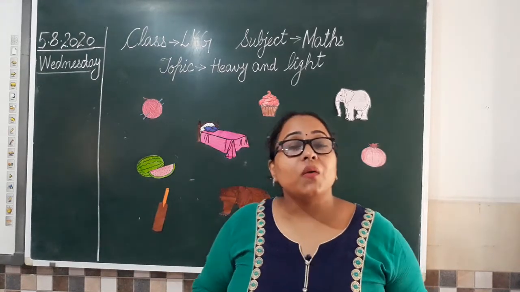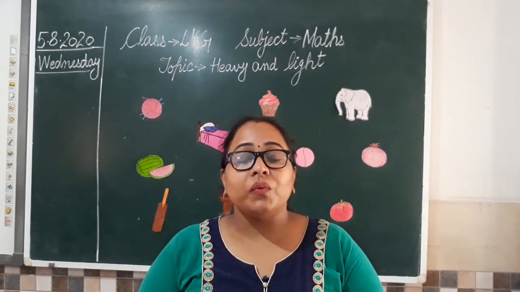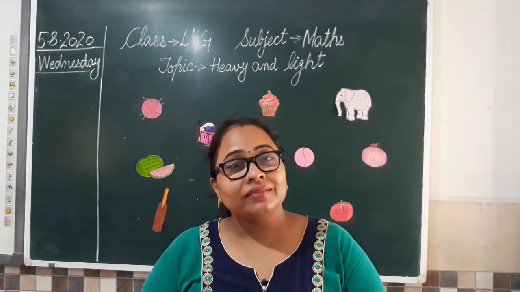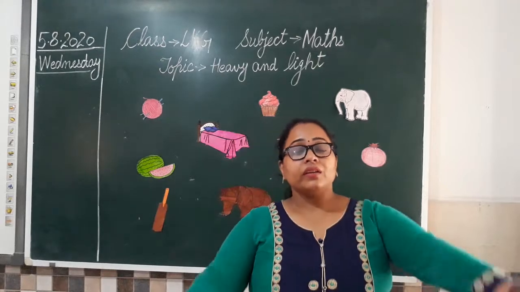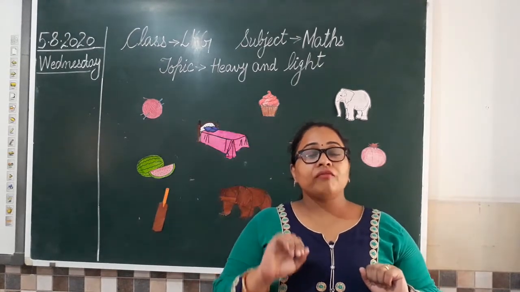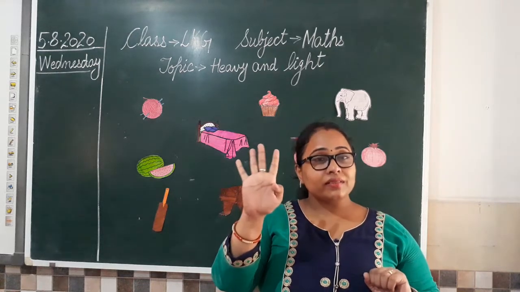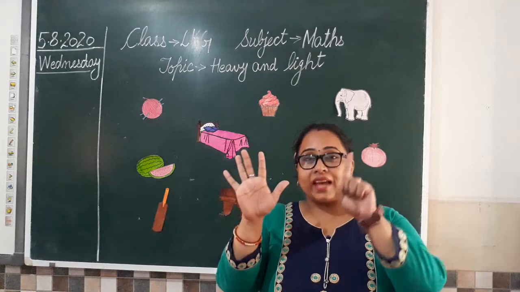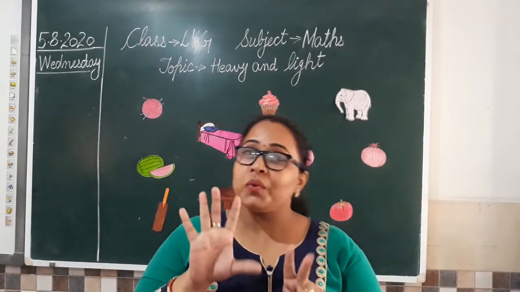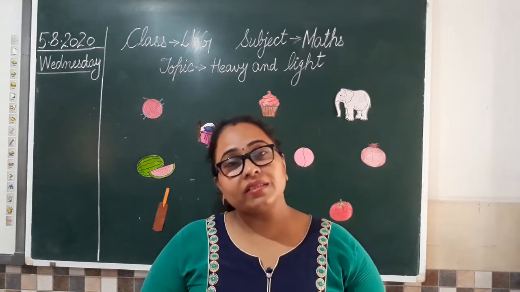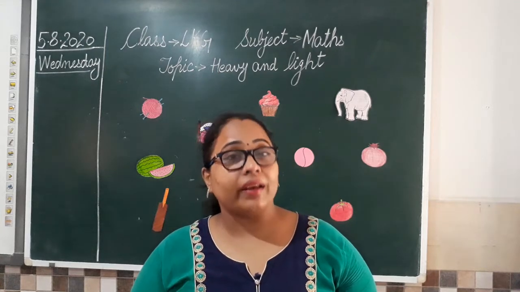So today is Wednesday. So you all remember 7 days of the week now? Which are the 7 days in the week? So come on, all of you say once with me. All the 7 days of the week. So let's begin. We have Monday, Tuesday, Wednesday, Thursday, Friday, Saturday, Sunday. So these are 7 days in a week. So keep revising these days of the week so that you can memorize them and you can tell me correctly.